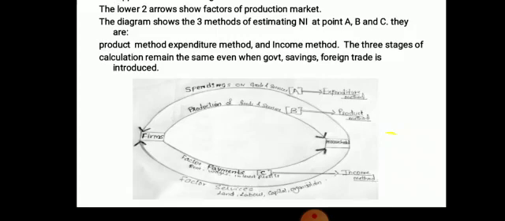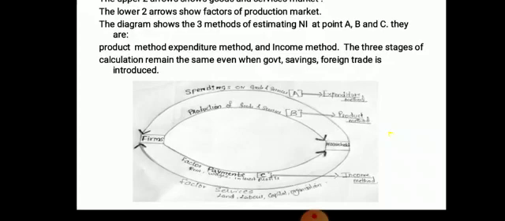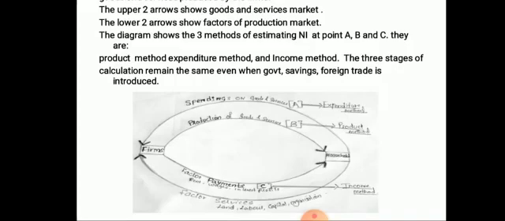Then production of goods and services, B, by the firms shows the product method, and spending on goods and services by the household, A, shows the expenditure method. So the diagram shows the three methods of estimating national income at points A, B and C. They are the product method, expenditure method and income method.